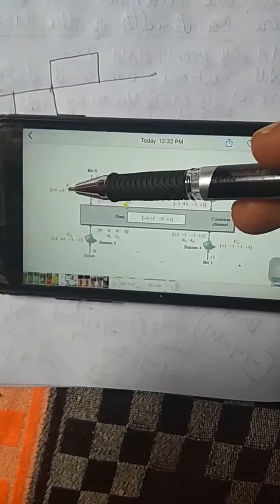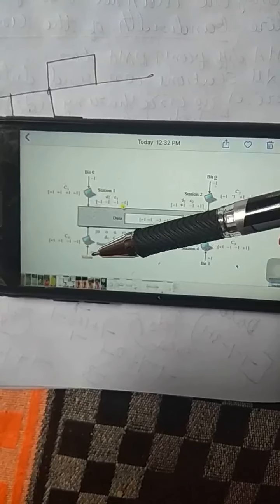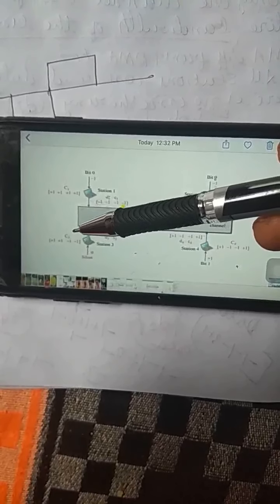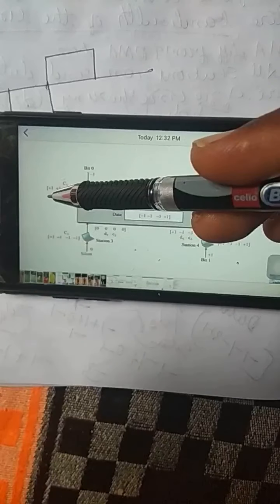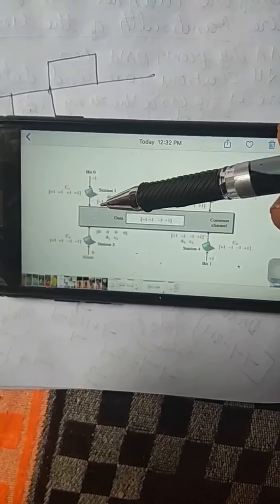Now I have to multiply this encoded number -1 with the code. Here also this will be multiplied with these codes. This 0 will be multiplied with code C3, and this will be multiplied with C4. -1 into +1, we are going to get -1.